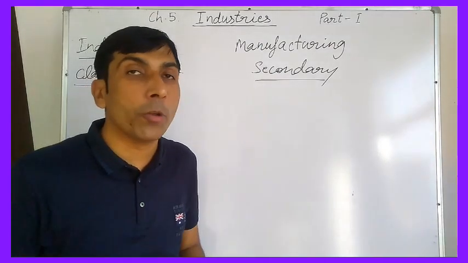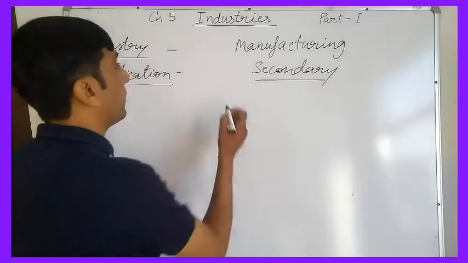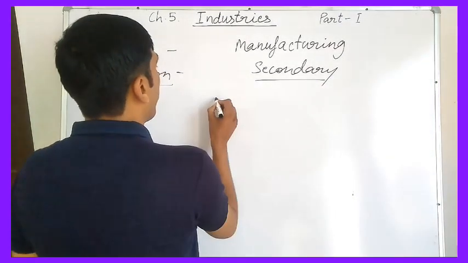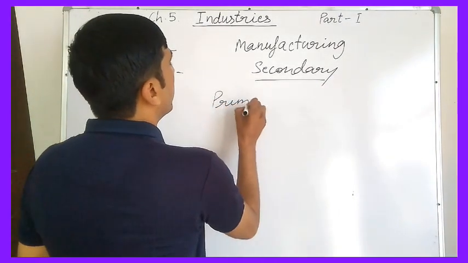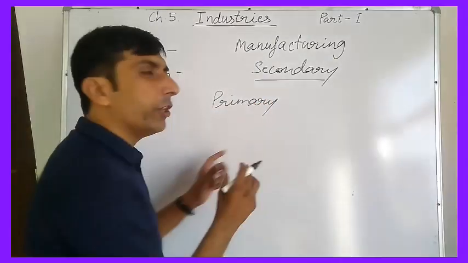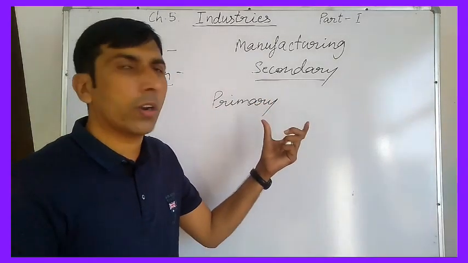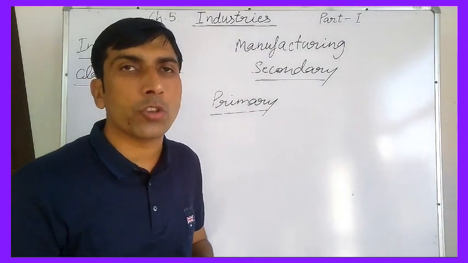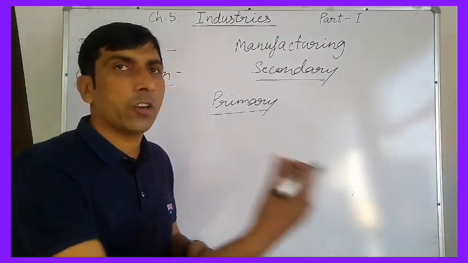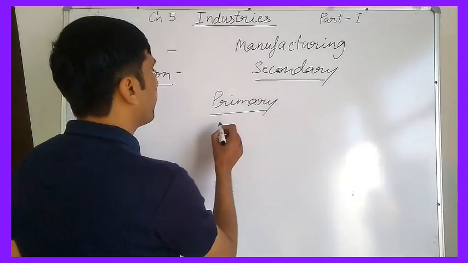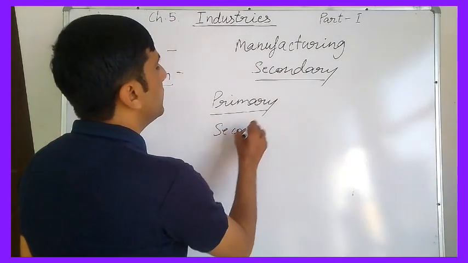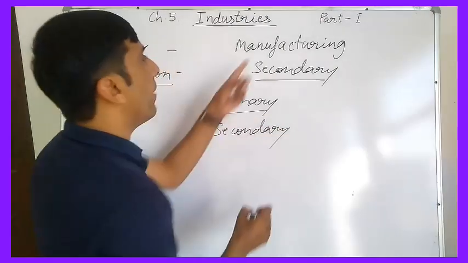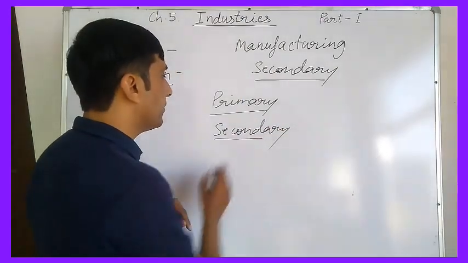We have divided economic activities into three parts. Number one, primary activities, related to the collection or production of natural resources. Secondary is related to manufacturing, industries, clear?